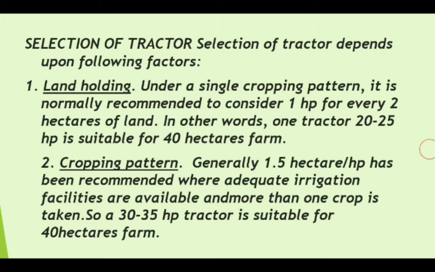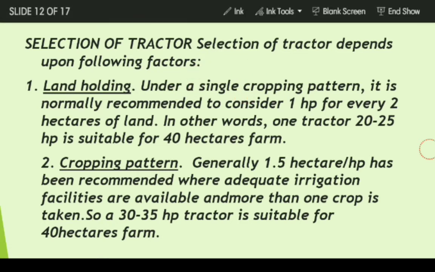Let's look in detail at each point for selection of tractor. First point is land holding. How does land holding affect the selection of tractor? Under a single cropping pattern, if we are taking only one crop in the year, in one cropping season, what are the cropping seasons?